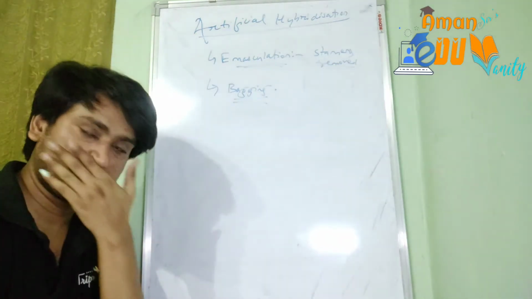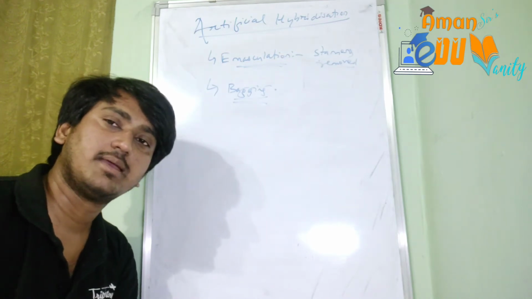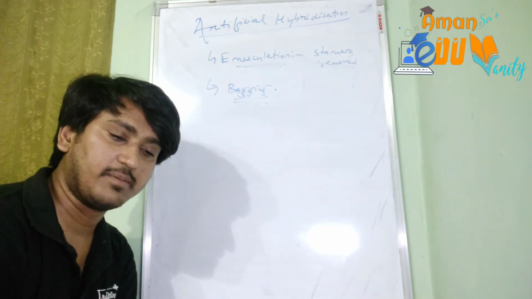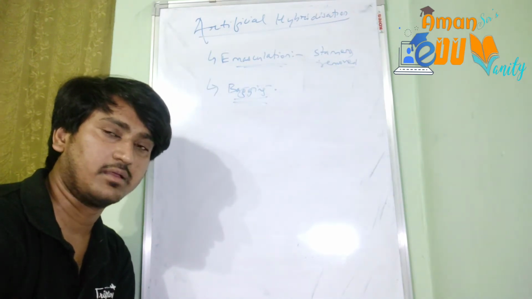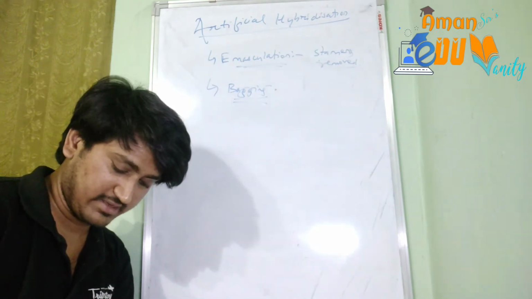Before the maturation only the anthers will be cut down, the stamen will be cut down, and then we will be putting the desired pollen grains on them to achieve the desired type of flowers. This is called artificial hybridization.